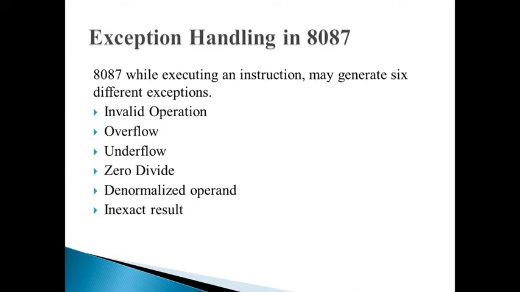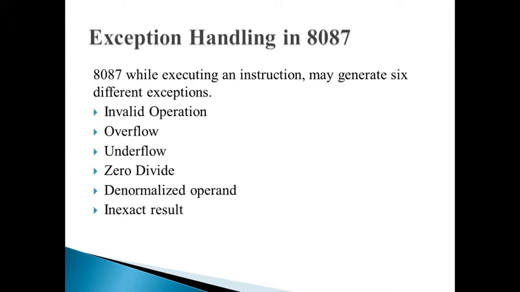The 8087, while executing an instruction, may generate 6 different exceptions. Any of these exceptions, if generated, causes an interrupt to the CPU, provided that the exception is not masked. The CPU will respond if the interrupt flag of the CPU is set. It means there is one flag in the 8086, IF, which if set allows interrupts, and if it is reset it doesn't allow them.